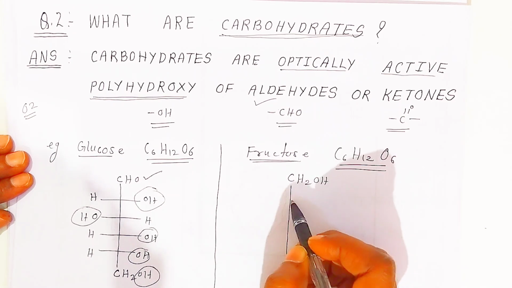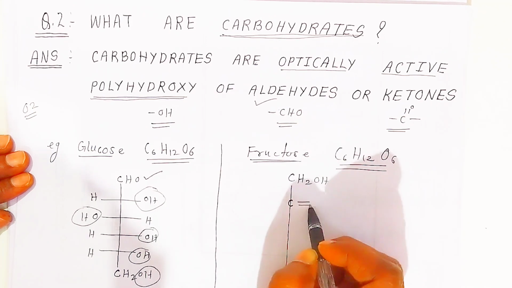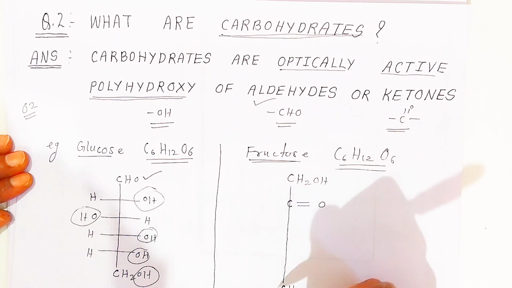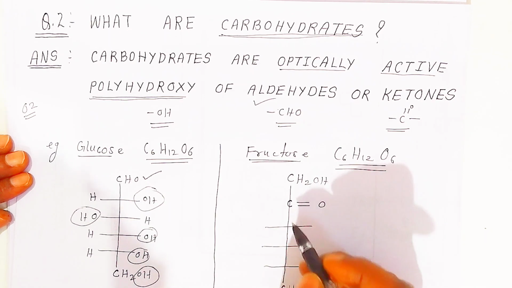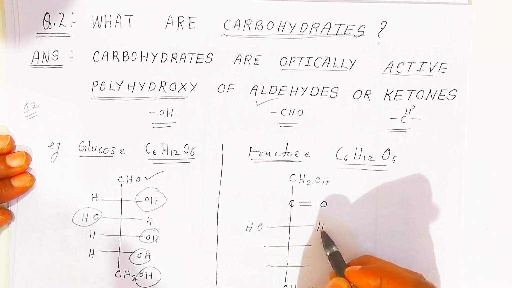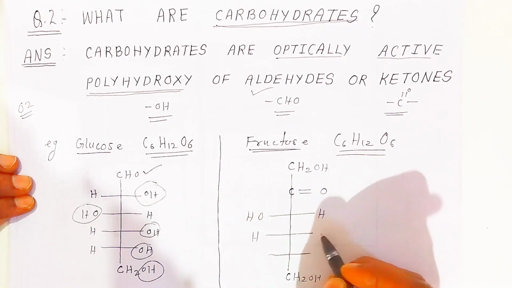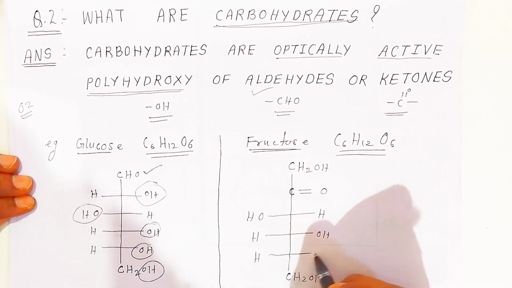Now here students, at the second carbon there is a carbon which is containing the ketone group. Okay students, now 3 carbon I have written. 3 more carbon you can write like this. Okay students, so this is the structure of fructose.